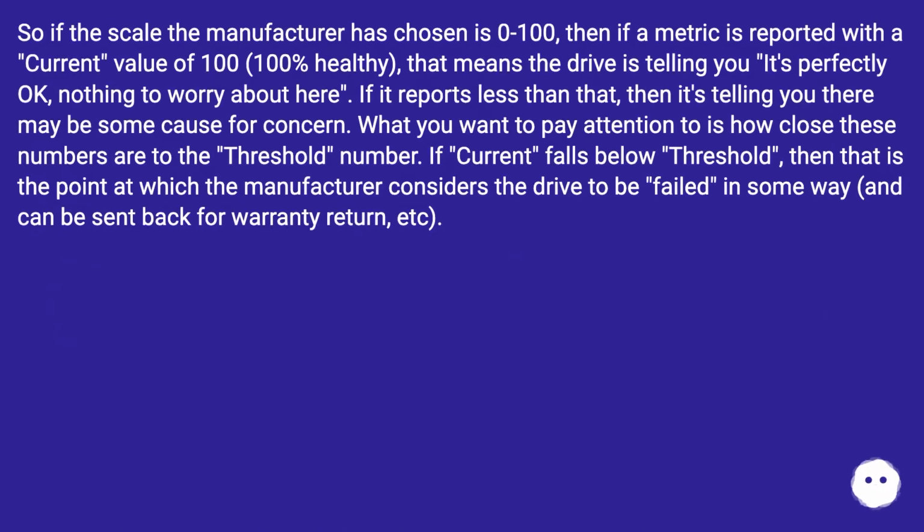So if the scale the manufacturer has chosen is 0 to 100, then if a metric is reported with a current value of 100, 100% healthy, that means the drive is telling you it's perfectly okay, nothing to worry about here. If it reports less than that, then it's telling you there may be some cause for concern. What you want to pay attention to is how close these numbers are to the threshold number. If current falls below threshold, then that is the point at which the manufacturer considers the drive to be failed in some way, and can be sent back for warranty return, etc.